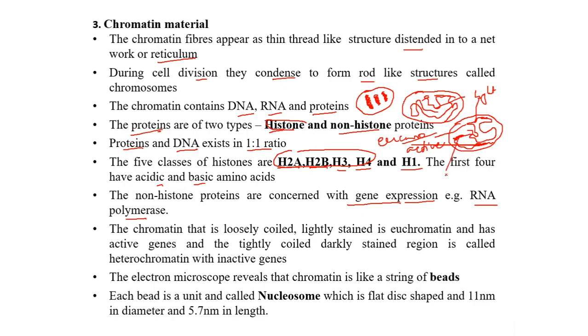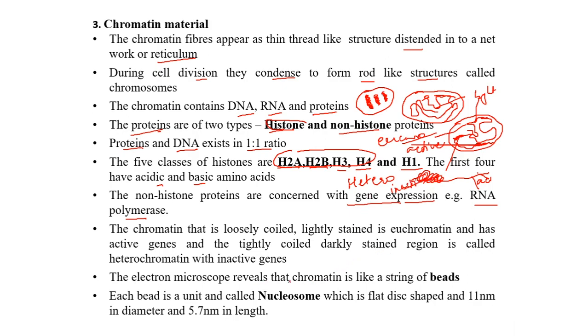Whereas the darkly stained and tightly coiled region of the chromosome is the heterochromatin. This is euchromatin, this is heterochromatin. This has loosely arranged filament, this has coiled filament, this is lightly stained, this is darkly stained, this has active genes and this has inactive genes.